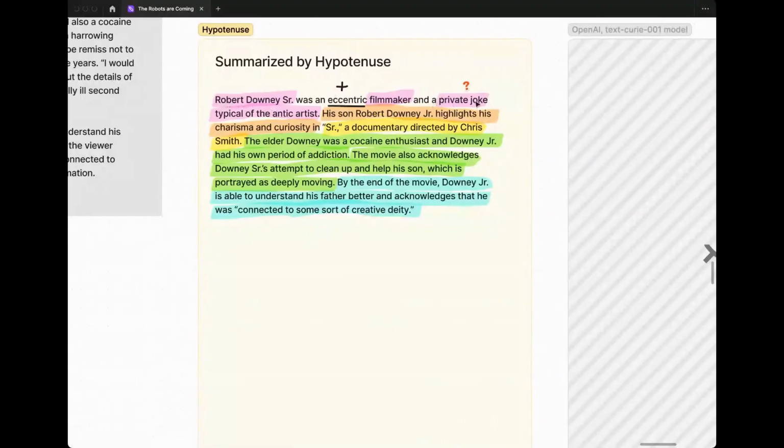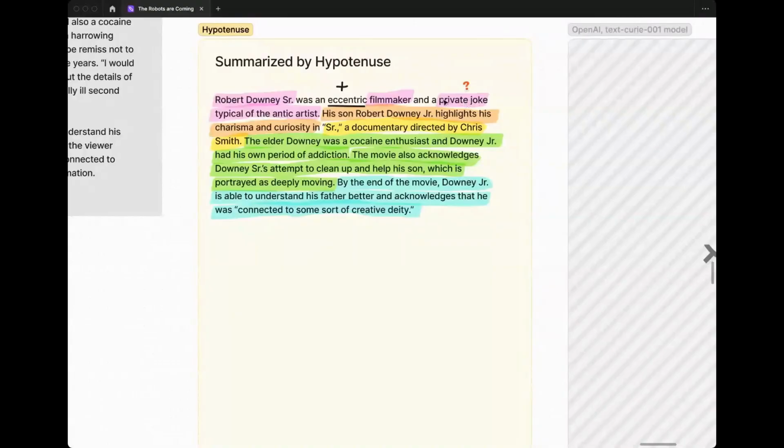However, one thing that immediately starts to erode trust is that it describes Robert Downey Sr. as a private joke, typical of the antic artist. So not really describing a human as a private joke calls into question its comprehension of how to build a sentence that makes sense. Yeah. Like, do you know what a private joke is, or do you know what a person is?